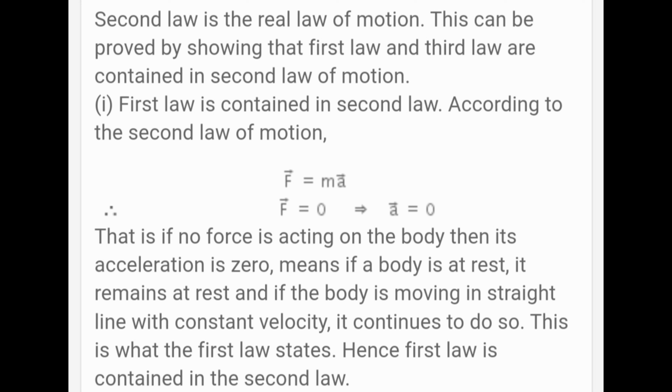According to the second law of motion, F is equal to ma. F is equal to 0, that is, a is equal to 0. That is, if no force is acting on the body, then its acceleration is 0. Means if a body is at rest, it remains at rest, and if the body is moving in a straight line with constant velocity, it continues to do so. This is what the first law states. Hence, first law is contained in the second law.